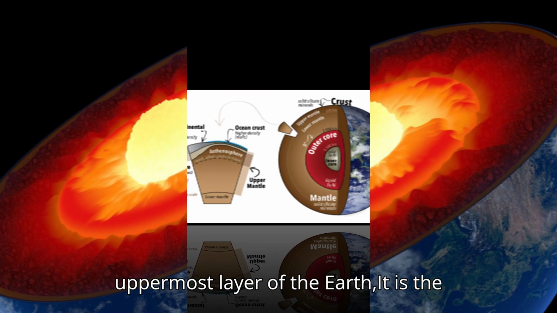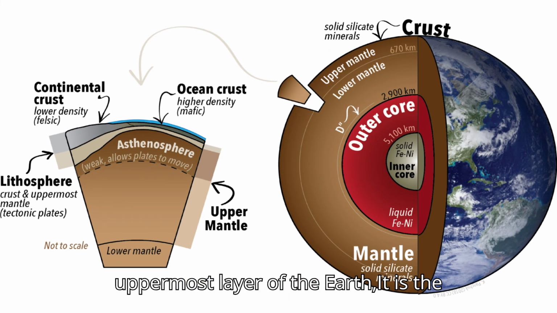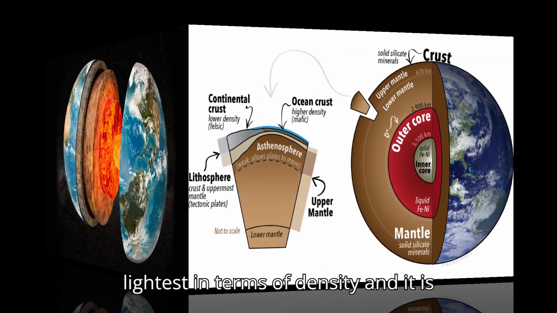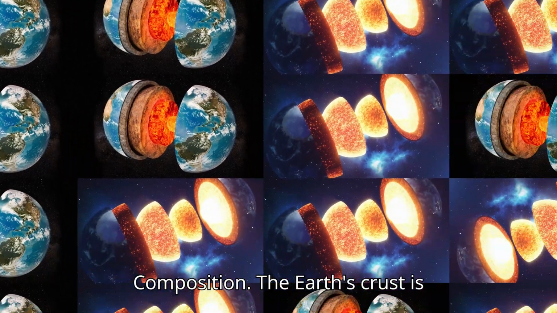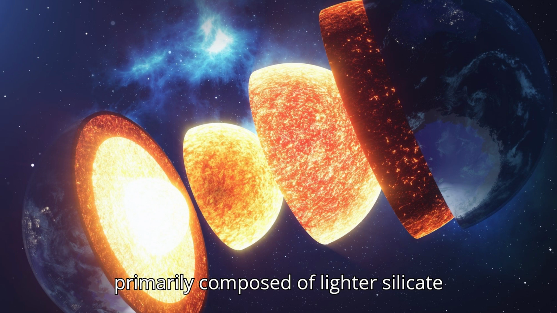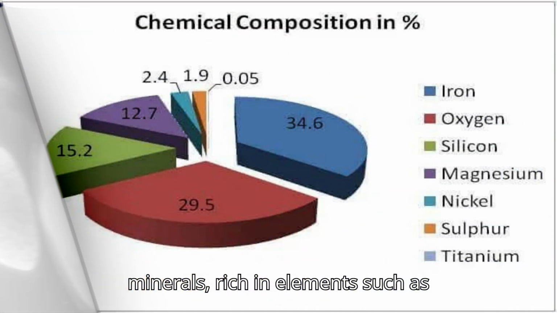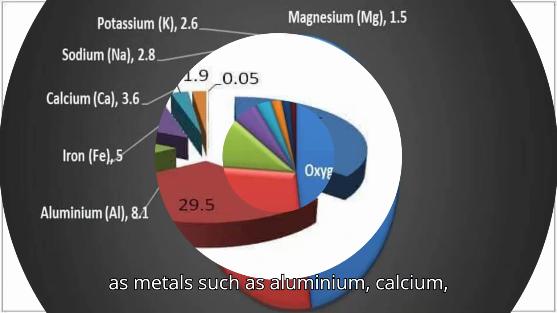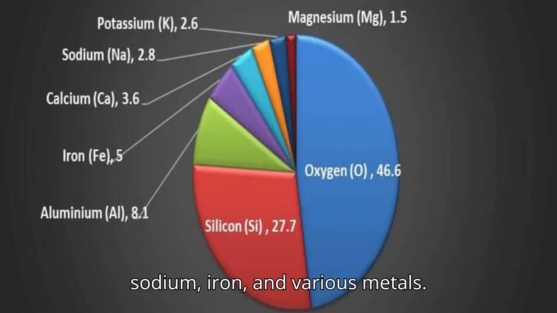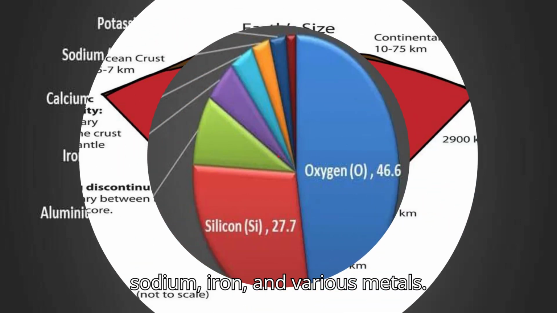Crust. It is the uppermost layer of the Earth. It is the lightest in terms of density, and it is also the thinnest of all the layers. Composition. The Earth's crust is primarily composed of lighter silicate minerals, rich in elements such as oxygen and silicon, as well as metals such as aluminium, calcium, sodium, iron, and various others.